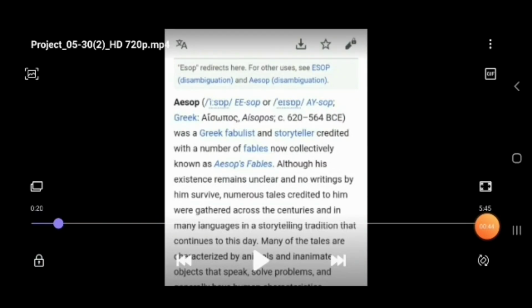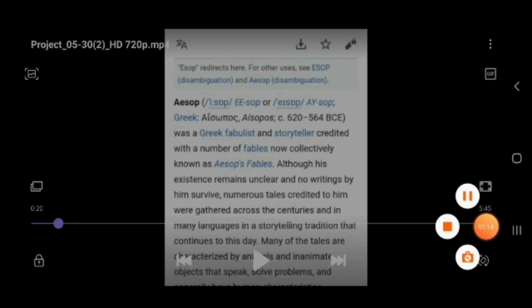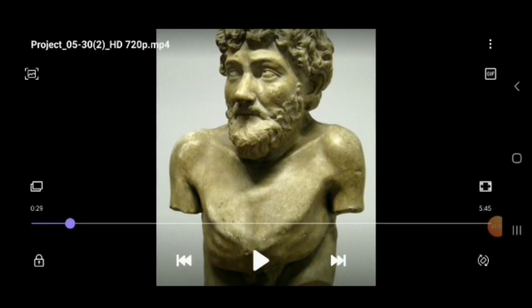Let's see about the author first. The author of this poem, The Ant and the Cricket, is Aesop. He was a Greek poet, a Greek fabulist and a storyteller, credited with a number of fables now collectively known as Aesop's fables. This is our author, Aesop.